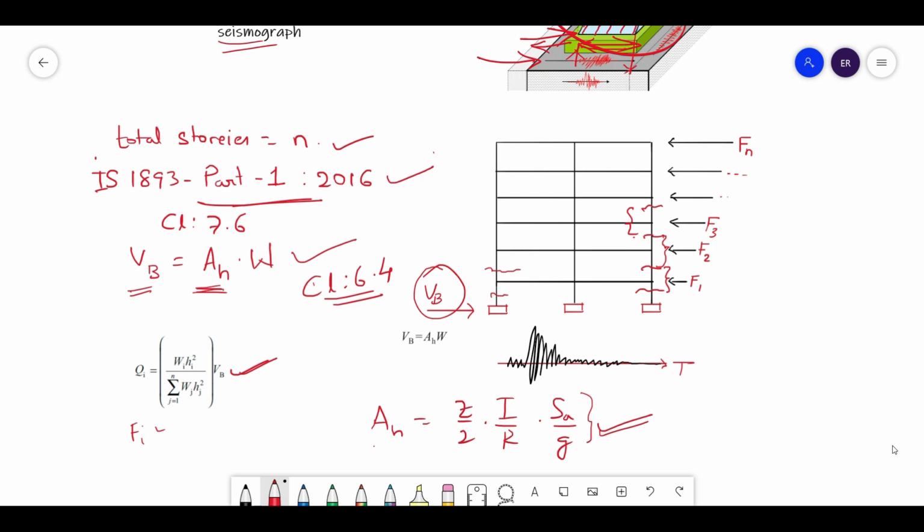Here Qi or Fi is nothing but some factor into Vb. If you consider all these forces, sigma Fi, where i equals 1 to n, then it gives us Vb. Hope you understood this, friends. This is nothing but the sum of all the story shears, which is called the base shear. And I hope you understood this concept very clearly, friends.